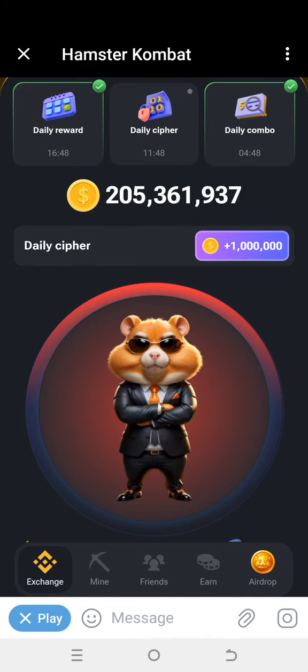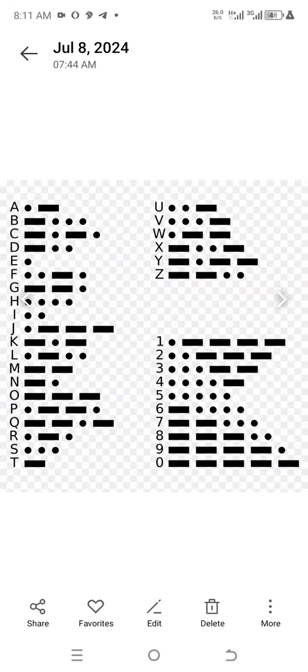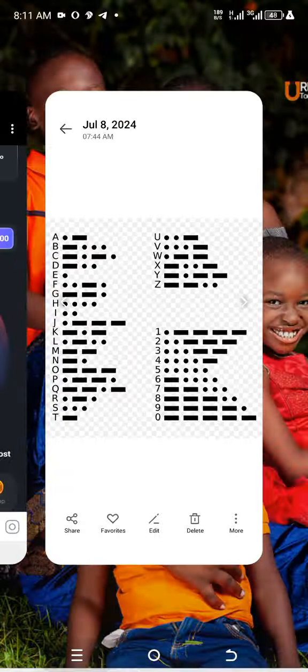Okay, so the international Morse code for today is DAG, which is spelled D-A-G. So the cipher for today is DAG. Move to the international Morse code. We'll look for D, which is dash dot dot.